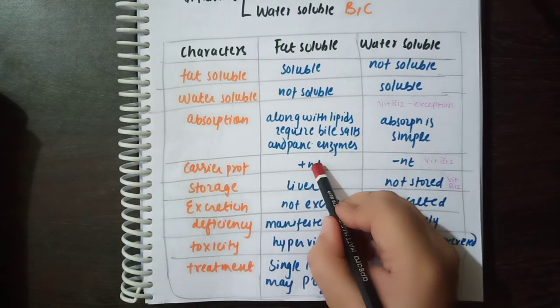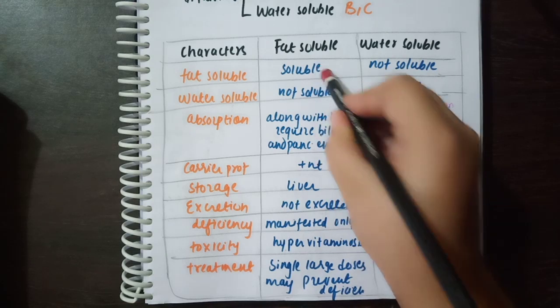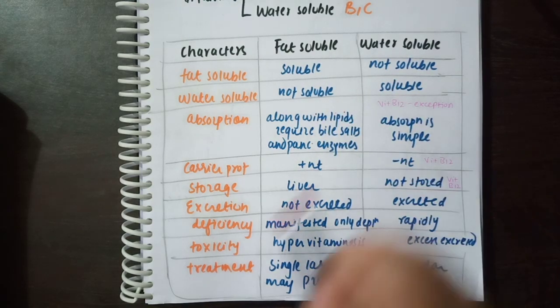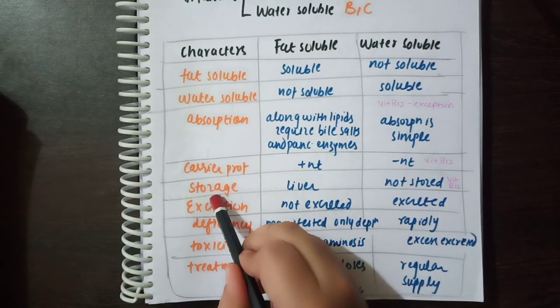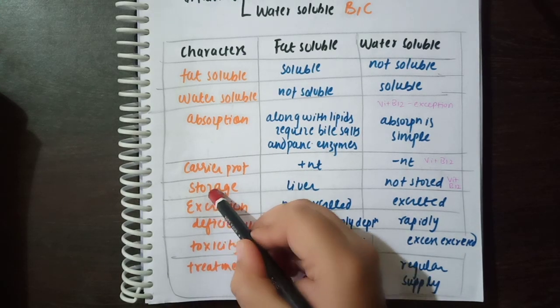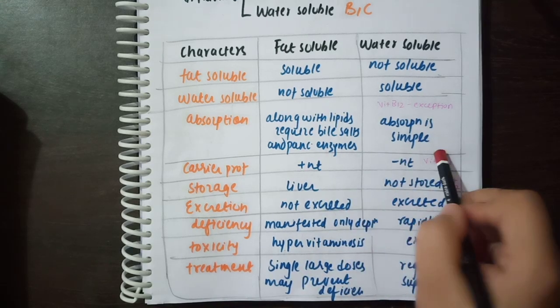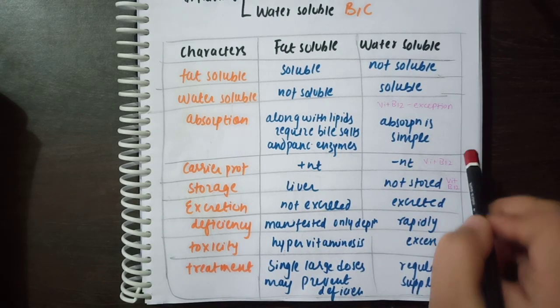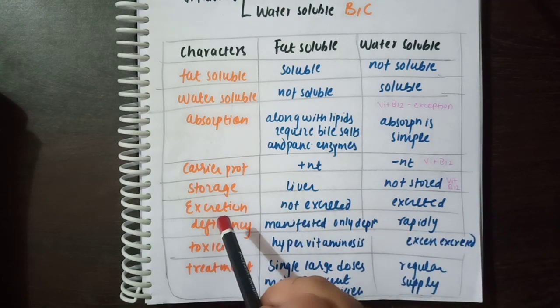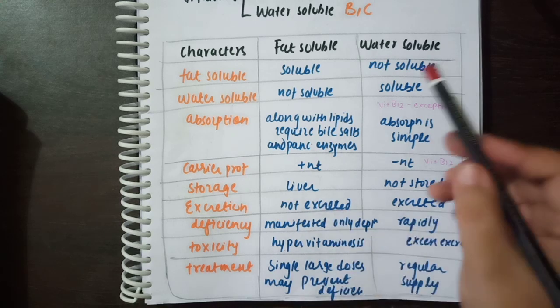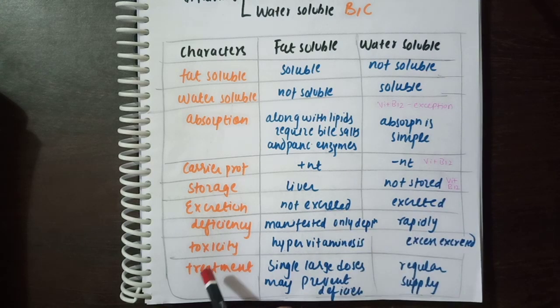Carrier proteins are present for the fat soluble vitamins and absent for the water soluble, but again vitamin B12 is an exception. Storage. The fat soluble vitamins are stored in the liver, whereas water soluble vitamins are not stored, whereas the exception again, vitamin B12, is stored. Now the excretion, the fat soluble are not excreted and the water soluble are excreted.